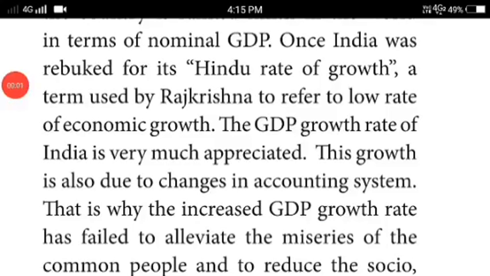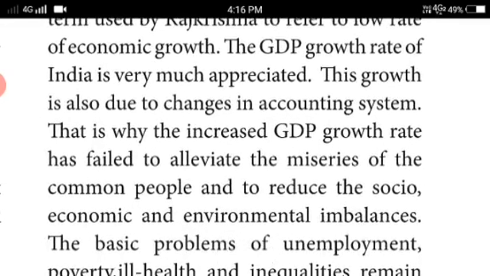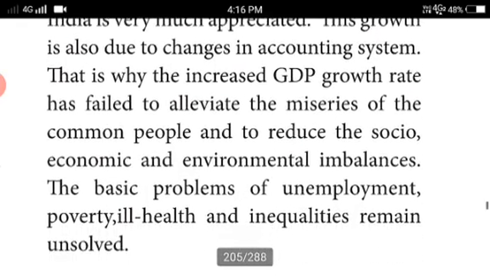Understood? Once India was rebuked for its Hindu rate of growth, a term used by Raj Krishna to refer to the low rate of economic growth. The GDP growth rate of India is very much appreciated after the 1991 policy. This growth is also due to changes in accounting systems reformed by the government. Yet the increased GDP growth rate has failed to alleviate the miseries of the common people and to reduce the socio-economic and environmental imbalances.